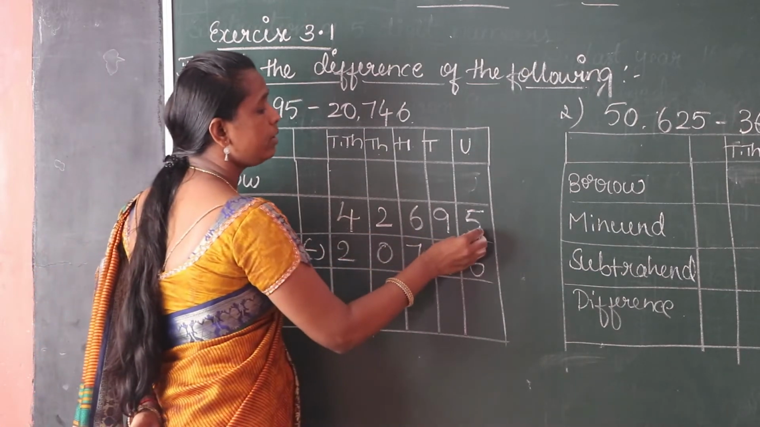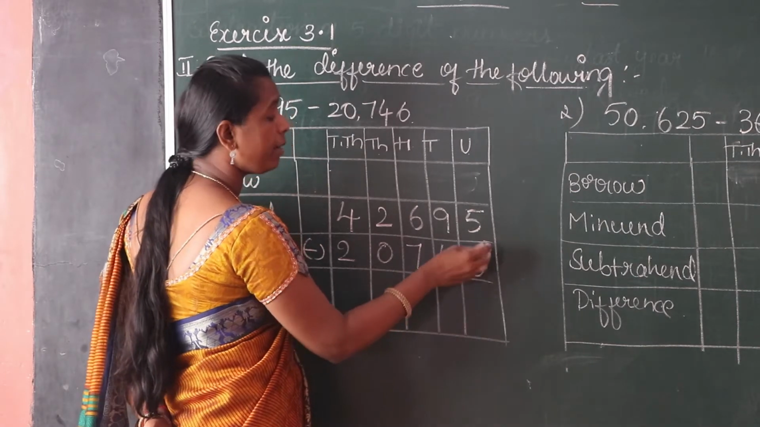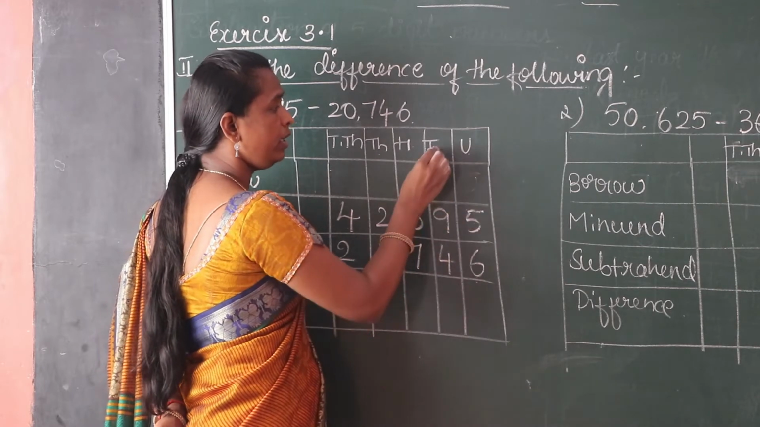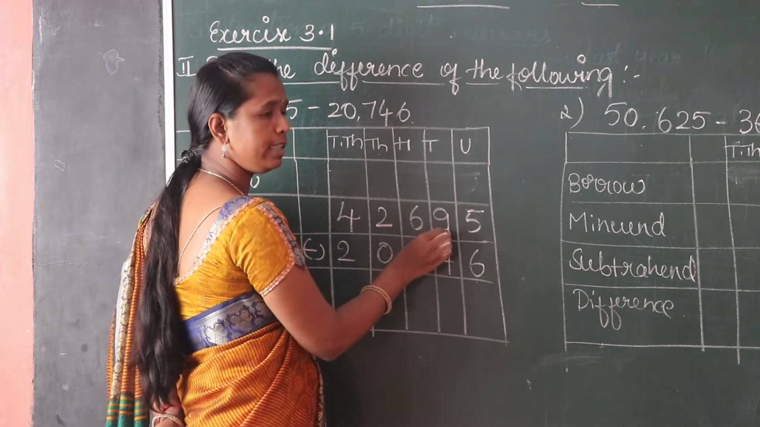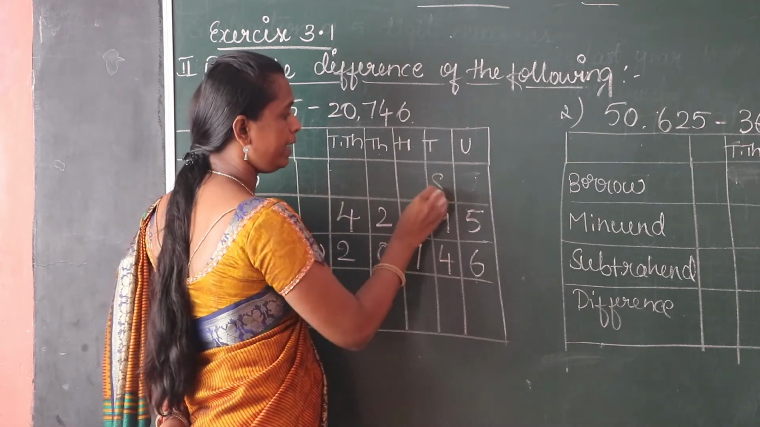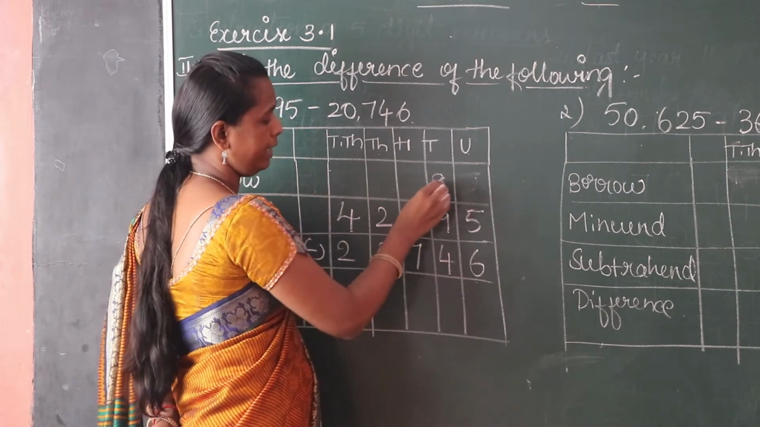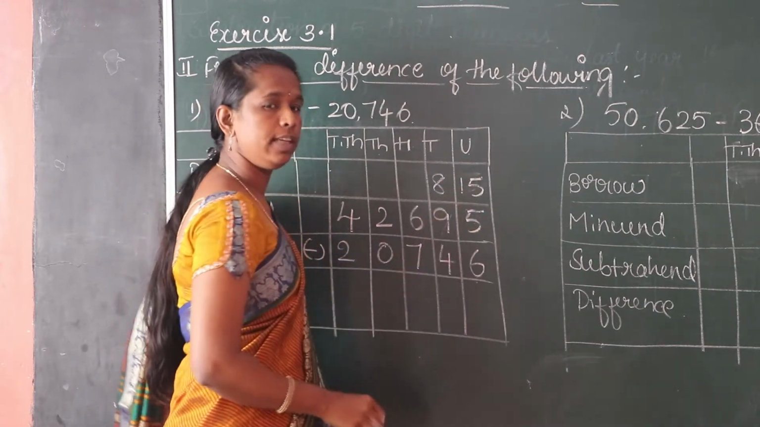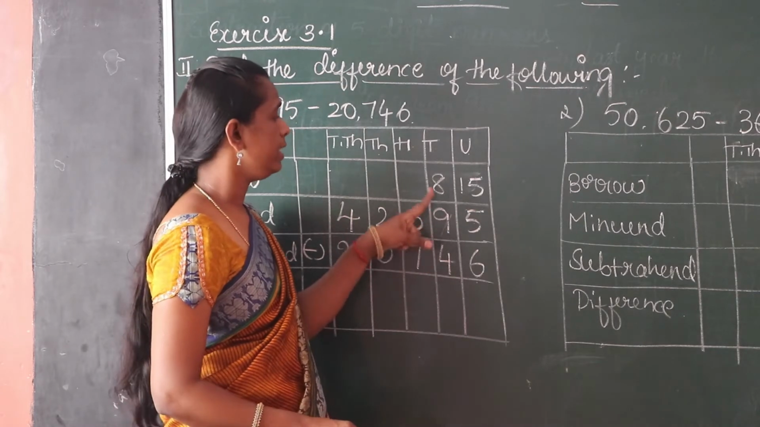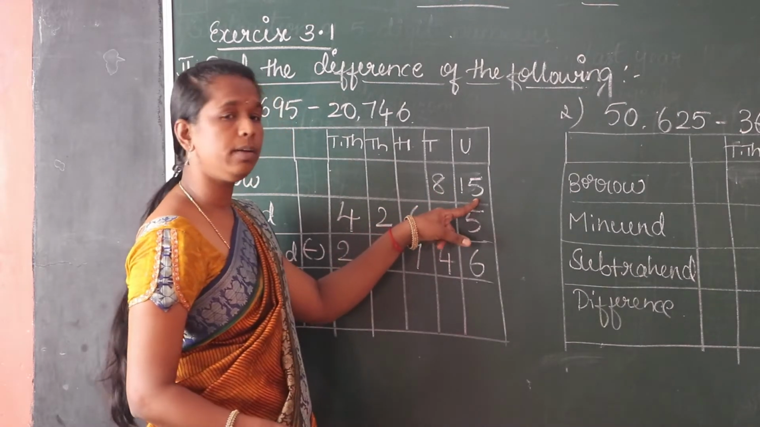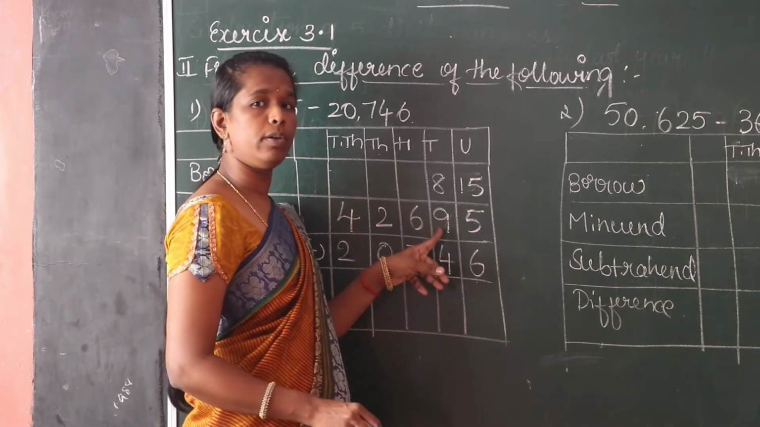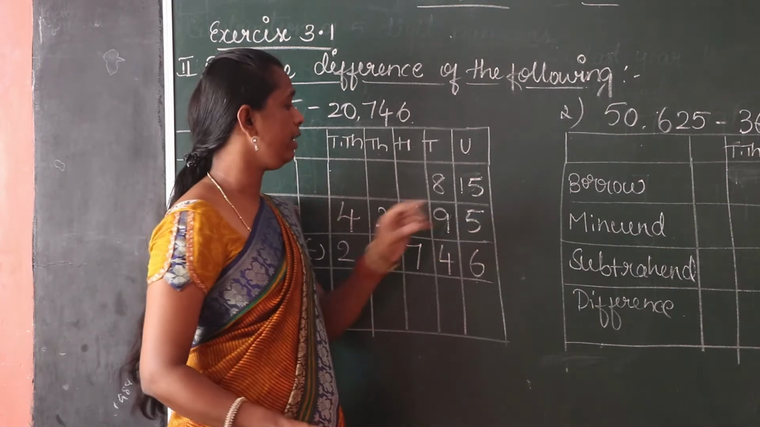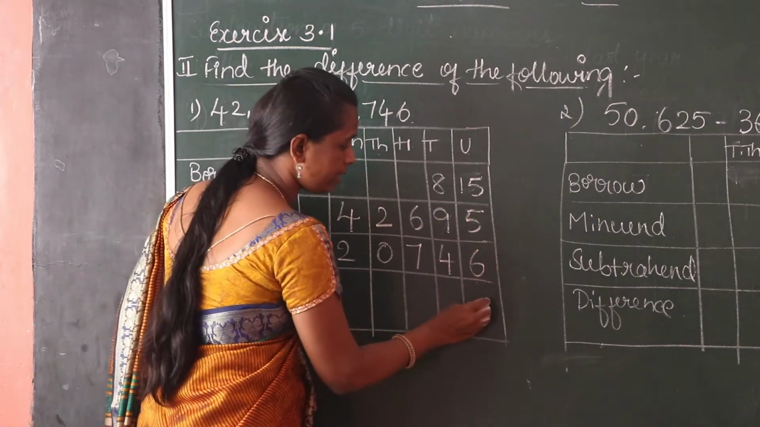So here 5 minus 6. 5 minus 6, it is not possible because 6 is a greater number. So take borrow from the tens place. 9 is there. This 9 becomes 8. And then this 5 becomes 15. When we take borrow, add 10 to the remaining number. 15 minus 6, what is the answer?